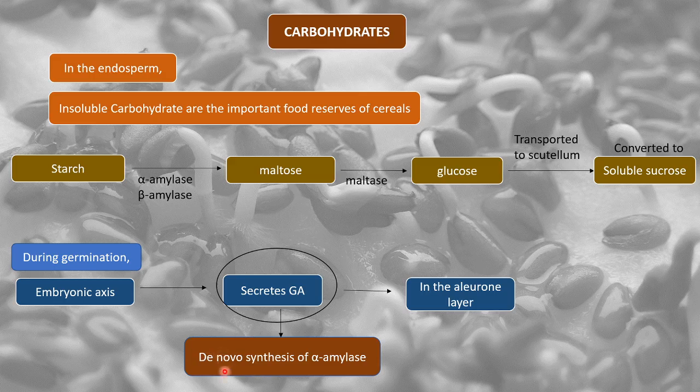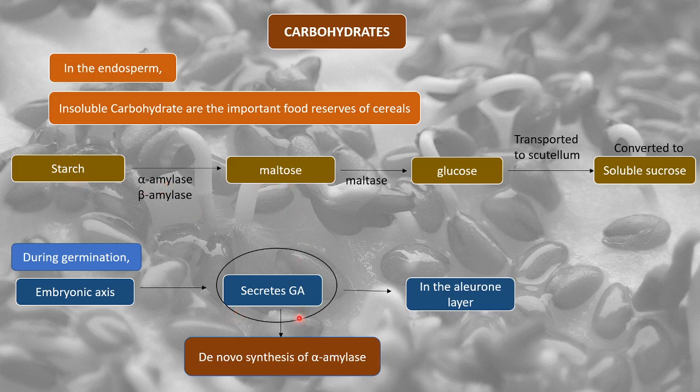So GA secretion is important because it is responsible for the formation of alpha amylase, and alpha amylase is responsible for the conversion of starch to maltose.